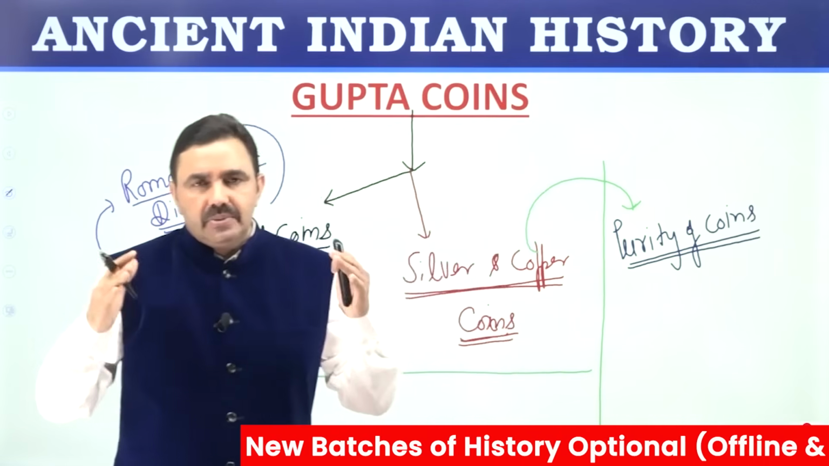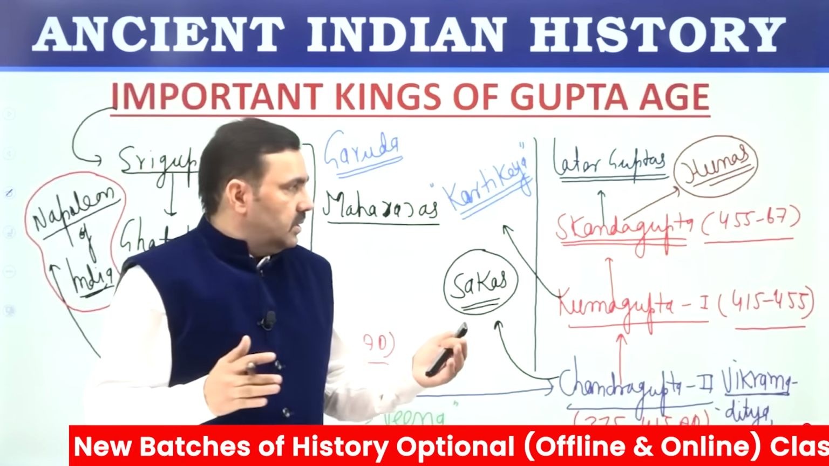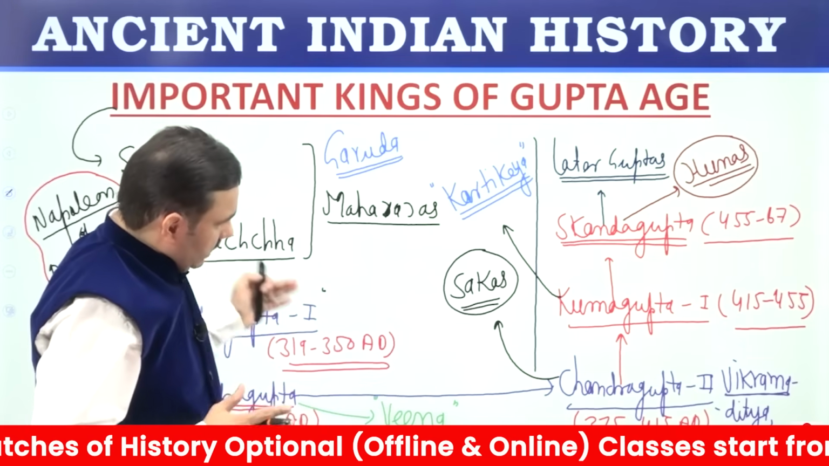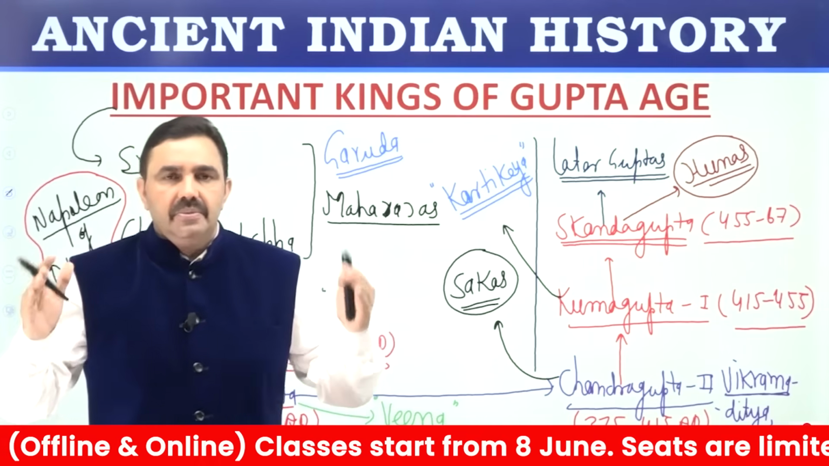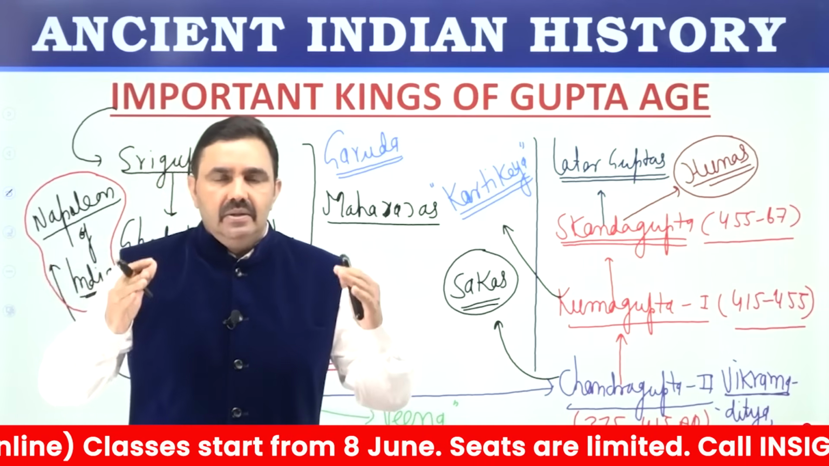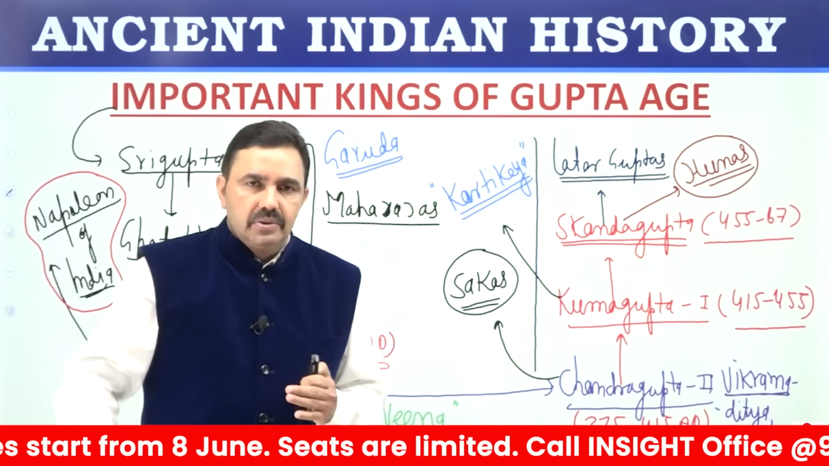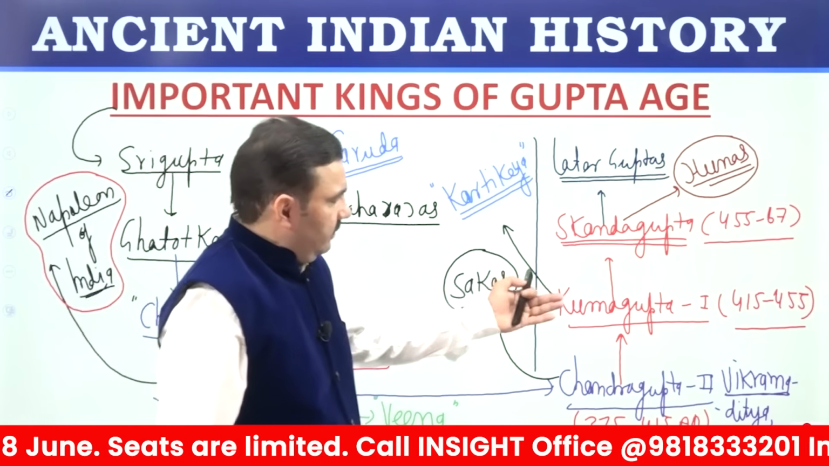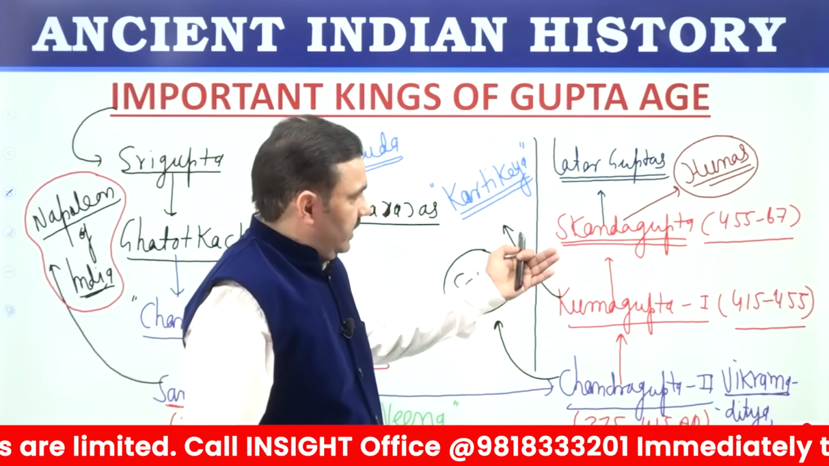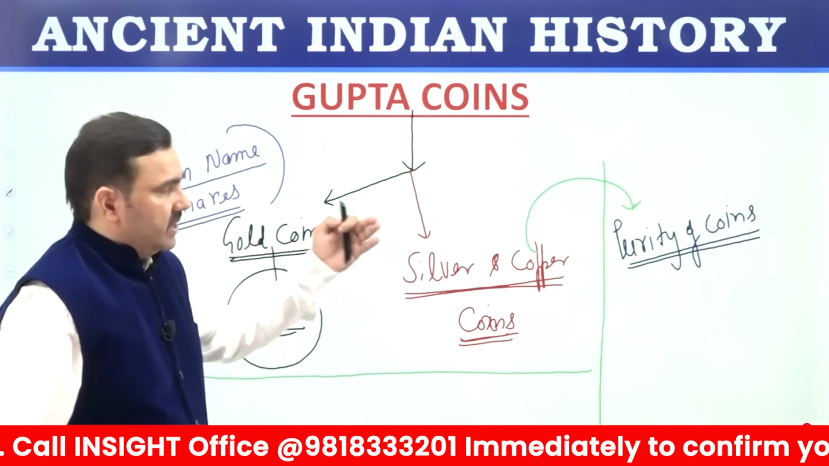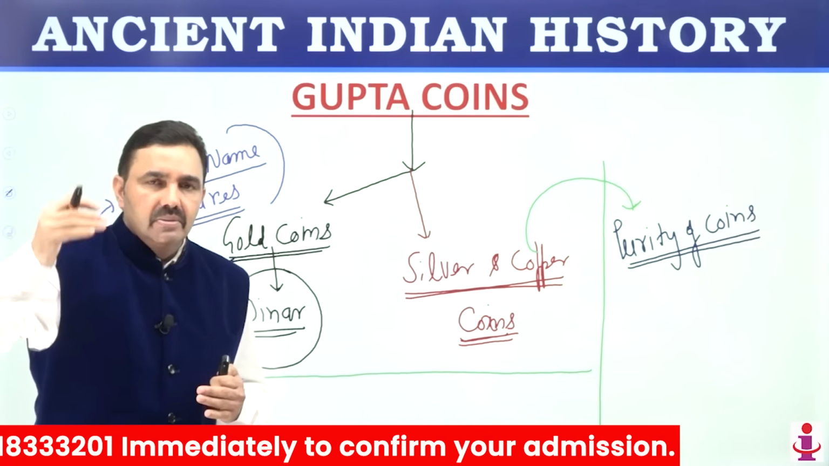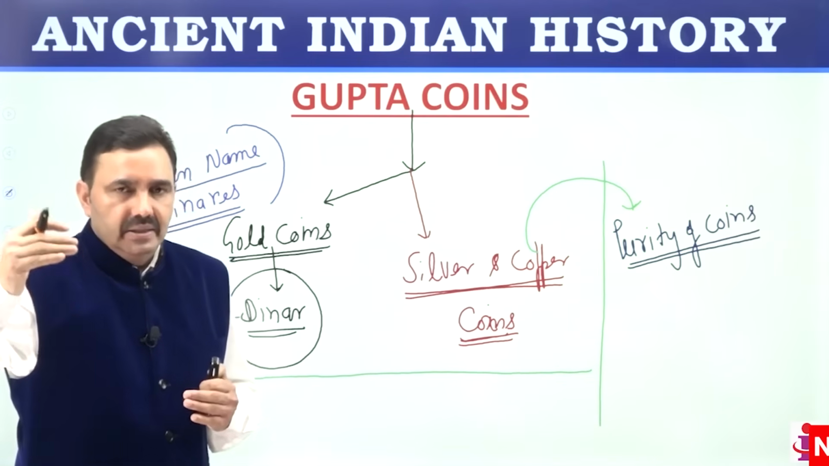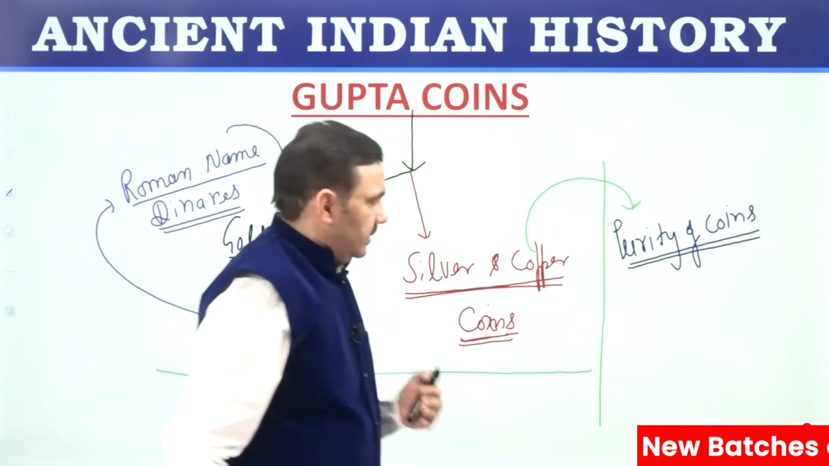Till the time of Chandragupta II Vikramaditya, look at the chronology, coins were very, very pure. It means the health of the Gupta economy was very good. In the coins of Kumaragupta first and Skandagupta and thereafter, we find the percentage of impurity was high, or the purity of coins had declined. It means the economic health of the Gupta Empire had started declining after Chandragupta II.